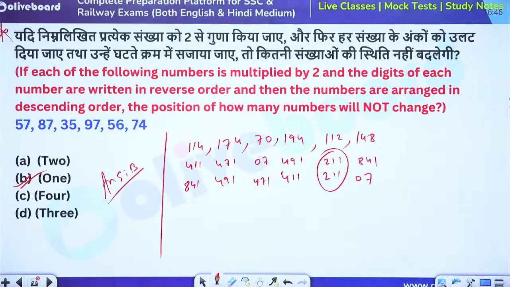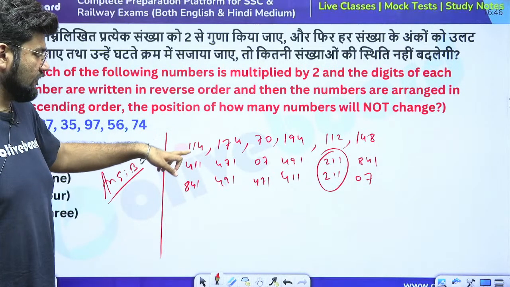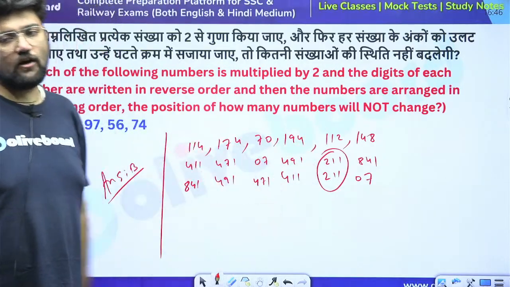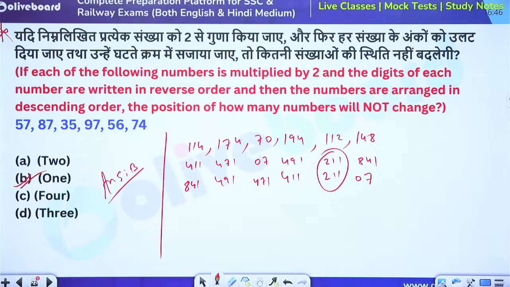Okay, very good, excellent. Right? So, first we have to double each set, then we have to change the digits, then arrange it in descending order and check how many numbers are not changing their position. Next.